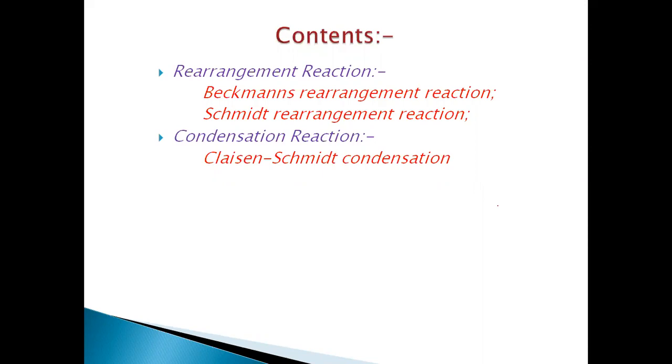The name itself indicates that there is a rearrangement from the starting material to the final product. In between, there is formation of a nitrene or isocyanate in both the Beckmann and Schmidt rearrangements.